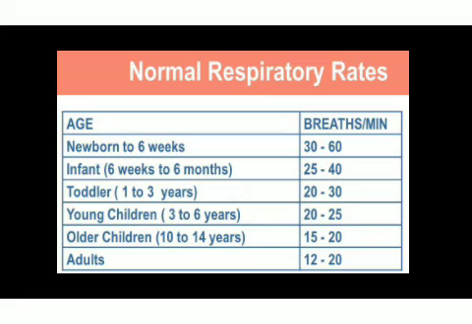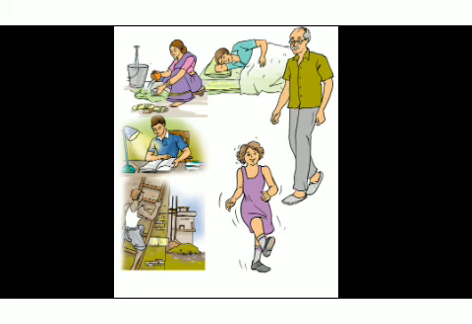Breathing rate is somewhat faster in women than in men. In children, it is higher, about 20 to 30 times per minute, than in adults. Breathing rate is lowest while sleeping, as less energy is required at that time, while maximum during heavy exercise like running and weightlifting, when much energy is required.